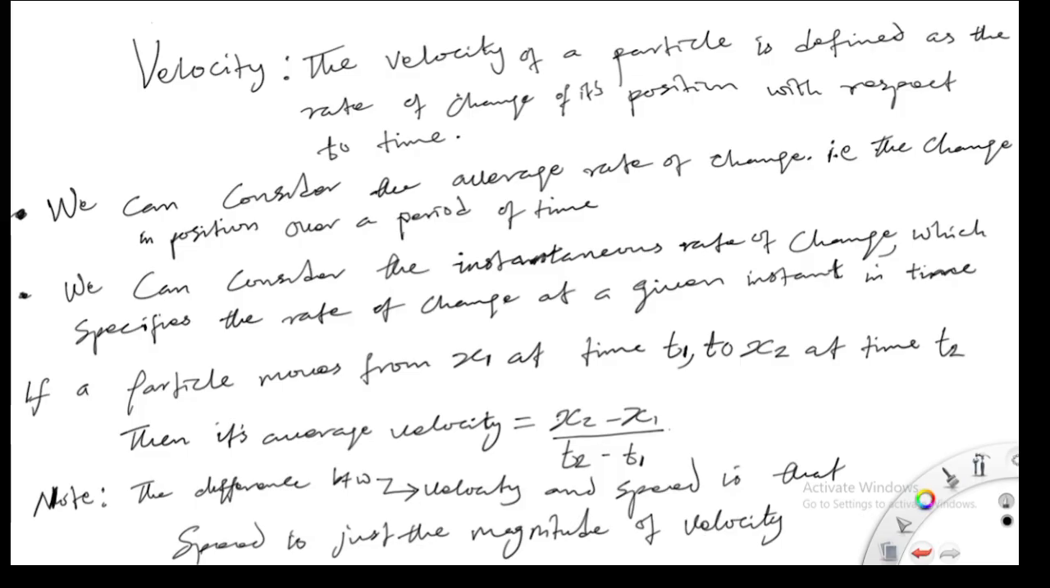That's x2 minus x1 over t2 minus t1. But there's something I want you to note very carefully: the difference between velocity and speed. Speed is just the magnitude of velocity. Get the distinction. Velocity of a particle is just the rate of change of position with respect to time, while speed is just the magnitude of velocity. I hope you get the difference clearly now. It's very, very important you get that.